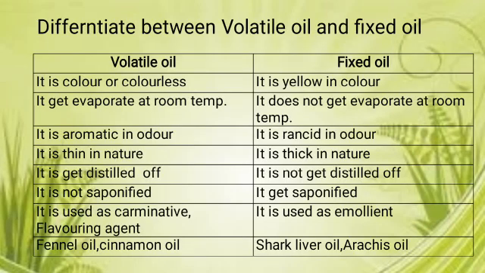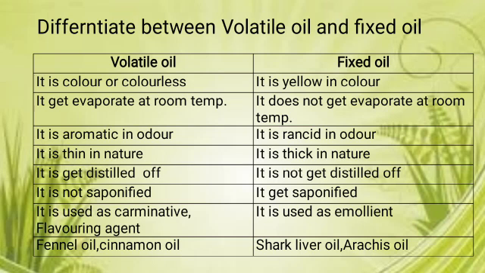Then the last point of this presentation is the differentiation between volatile oil and fixed oil. Volatile oil is colorless. Fixed oil is yellow in color. Volatile oil evaporates at room temperature. Fixed oil does not evaporate at room temperature. Volatile oil is aromatic in odor. Fixed oil is rancid in odor. Volatile oil is thin in nature while fixed oil is thick in nature.